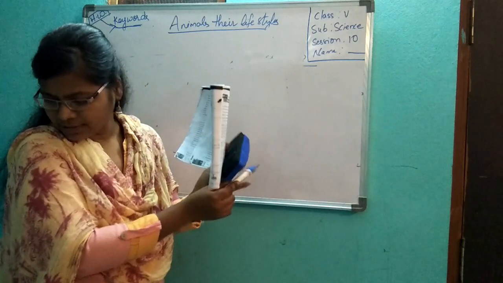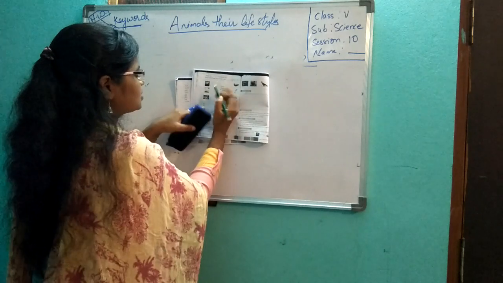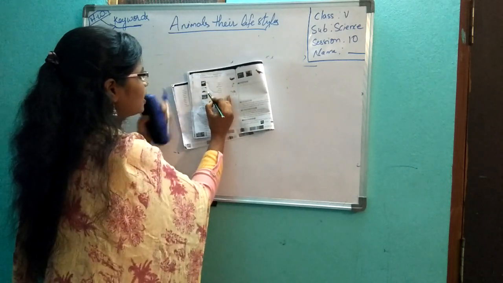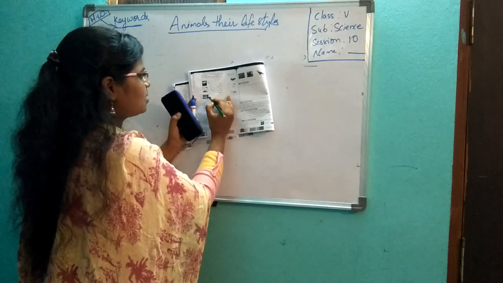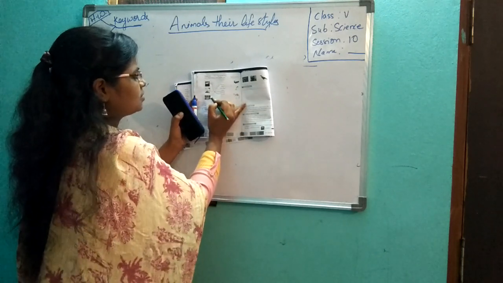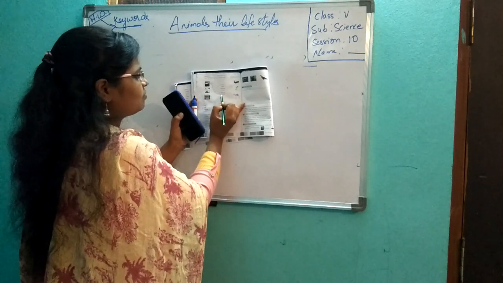Okay, you will do it like this. Last, wetlands. And next one is mountain goat. We live in mountain goats. Tiger, forest. This tiger is living in forest. This crane, wetlands.